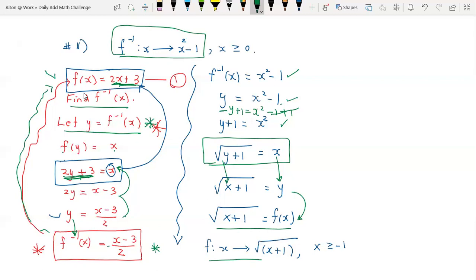And this is just another way of saying the same thing which is stated right here. The f function is such that x is mapped onto the square root of x plus 1. This restriction simply means that if you put anything less than minus 1 into this, it becomes a negative value and the square root is not possible. So the restriction must be placed on your values of x. Okay, that was a way to end number 11.